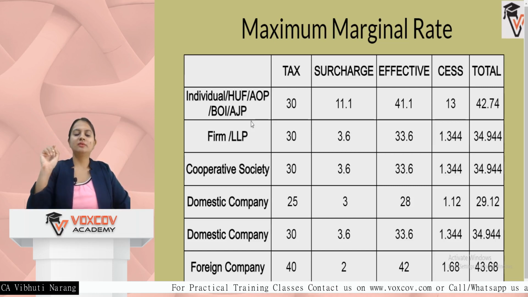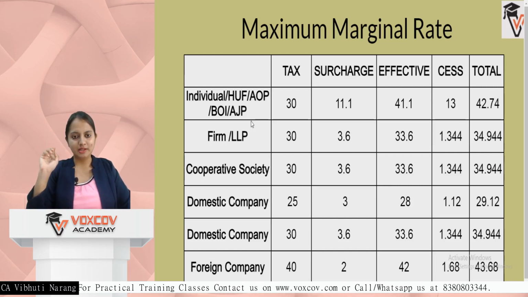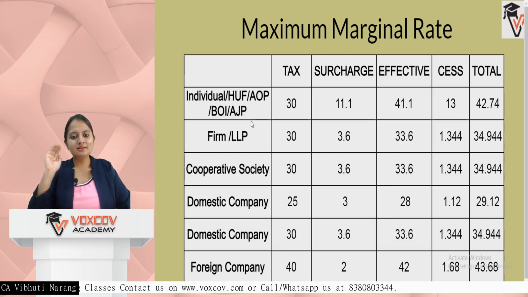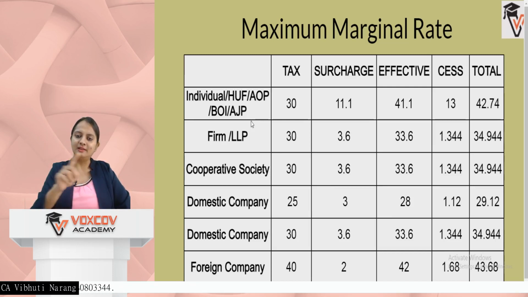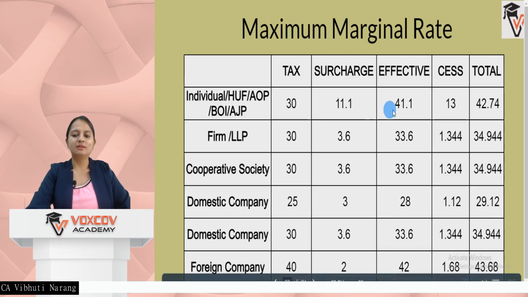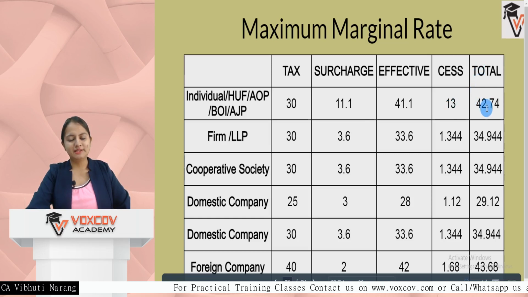For example, in case of individual, HUF, BOI, AOP and AJP, your highest slab rate is 30%. 37% is the maximum surcharge. So 37% of 30 is 11.1. Total will be 41.1. Cess will be 4% of 41.1, it is 1.64. So total will be 42.74.